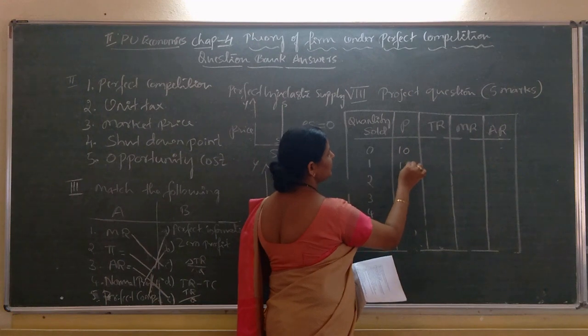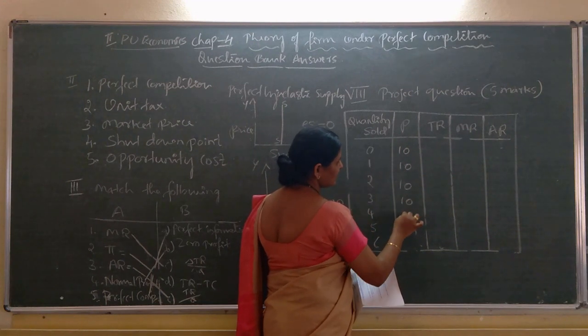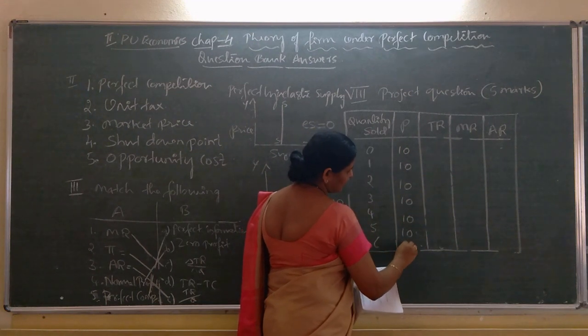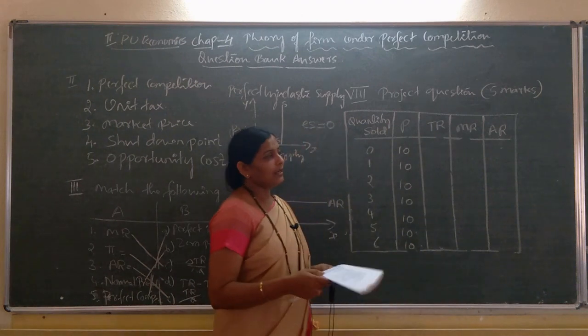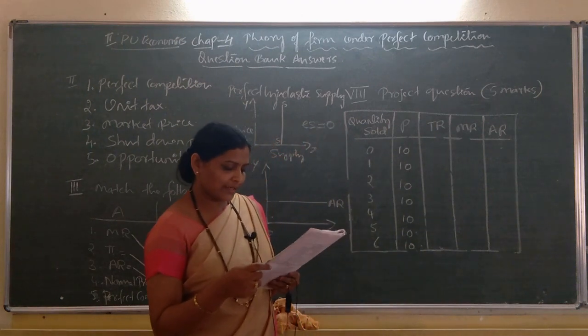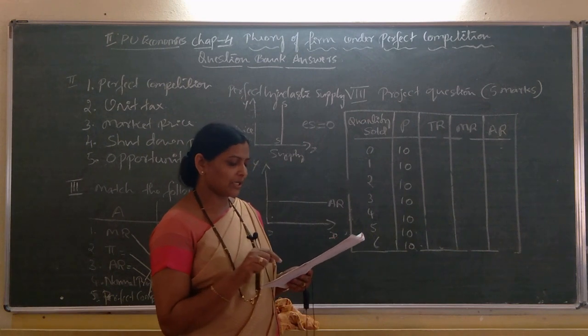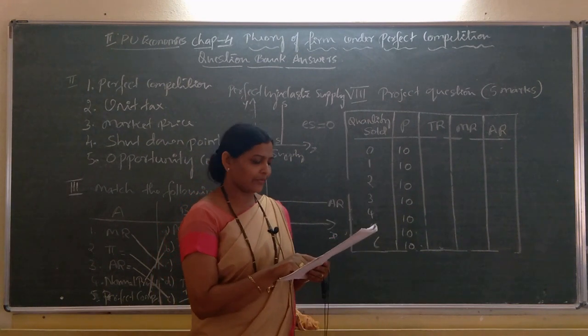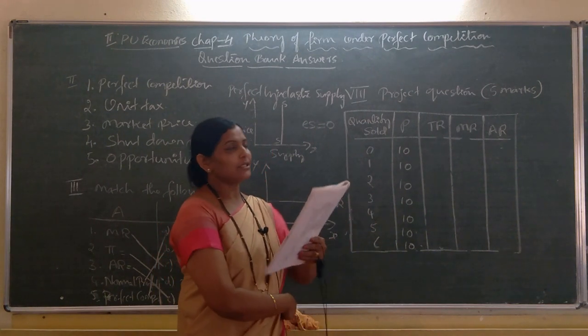So, it is 10, 10, 10, 10 and here also it is 10. Next, we can easily calculate the other items which are given in the question. So, we need to calculate total revenue, marginal revenue and average revenue.